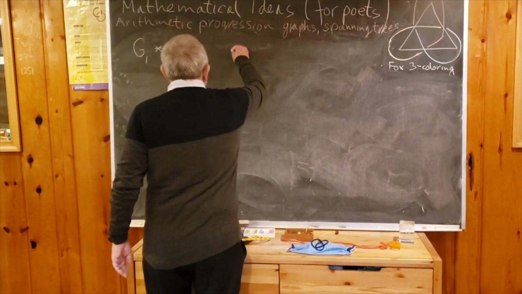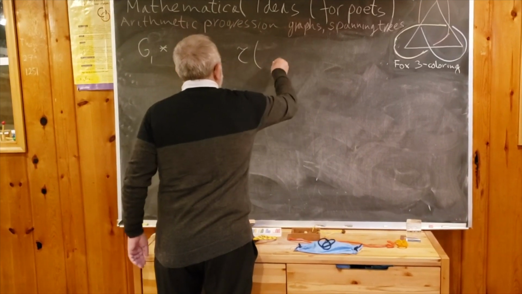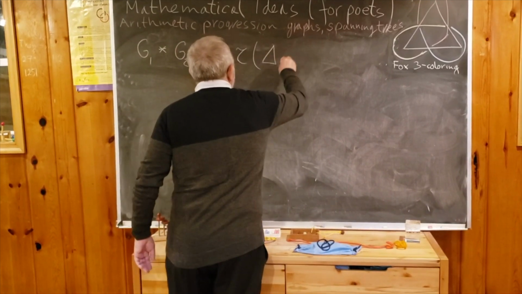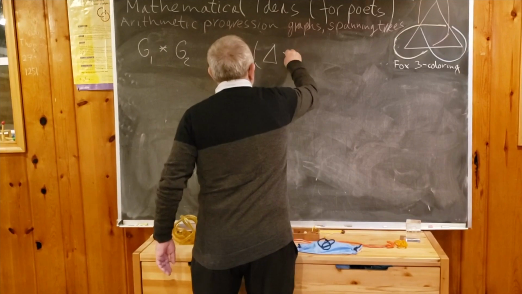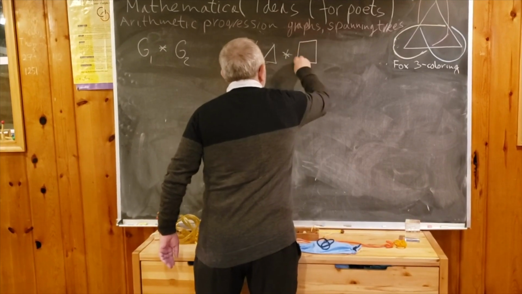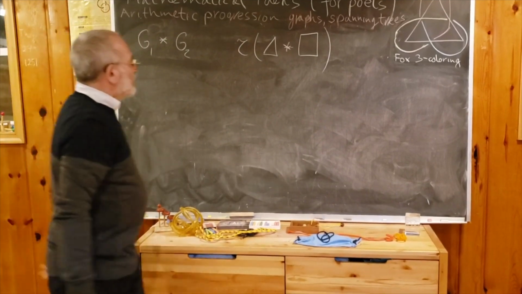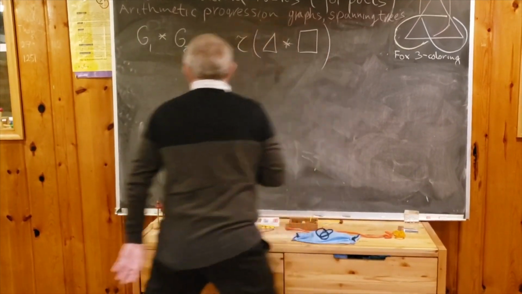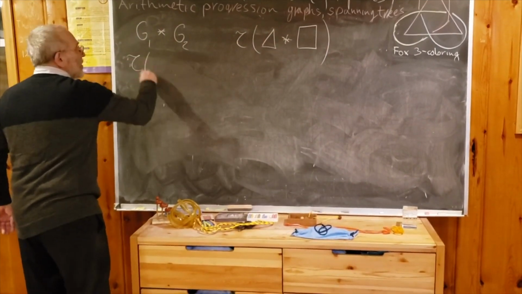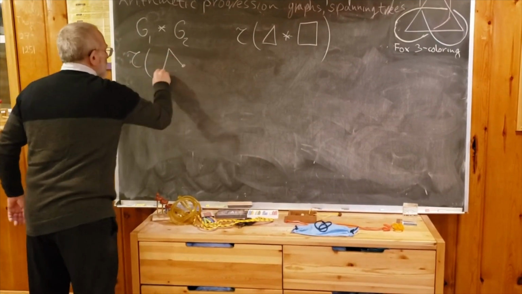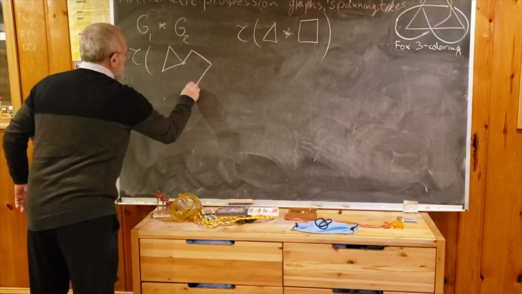So consider case of 2 polygons. Let's say triangle and square. We connect them by vertex, so really we are computing tau of triangle with square.